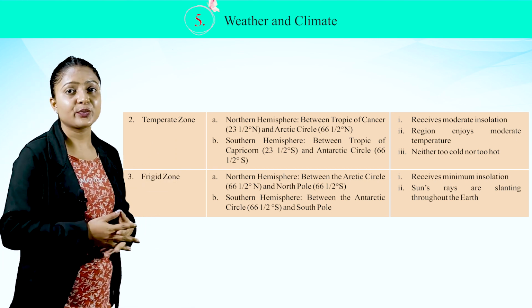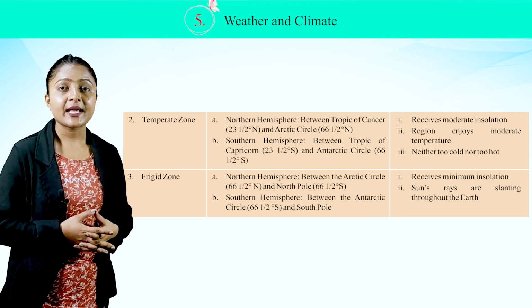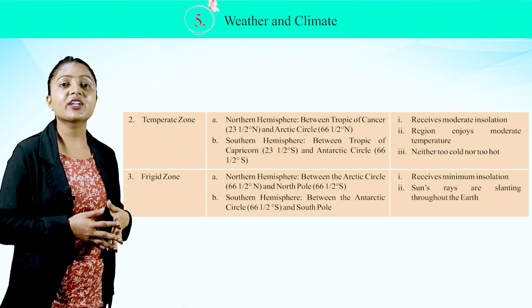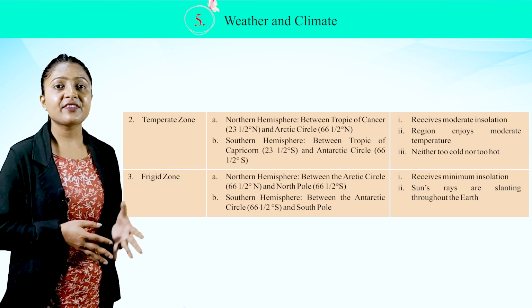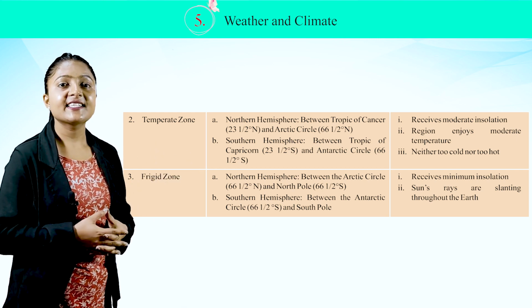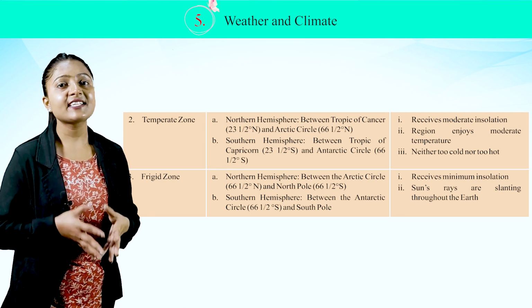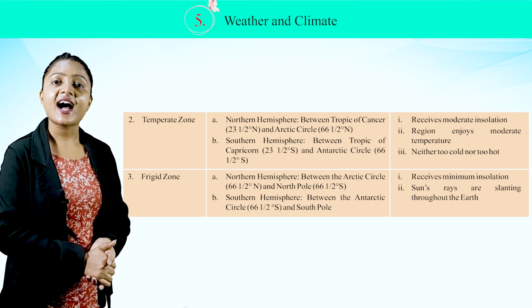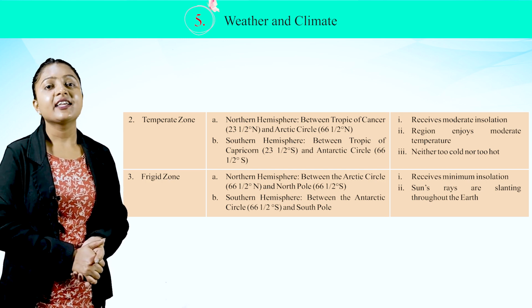Third, frigid zone. Regions: Northern Hemisphere between the Arctic Circle, 66.5 degree north, and North Pole. Southern Hemisphere between the Antarctic Circle, 66.5 degree south, and South Pole. Receives minimum insolation. Sun's rays are slanting throughout the year.